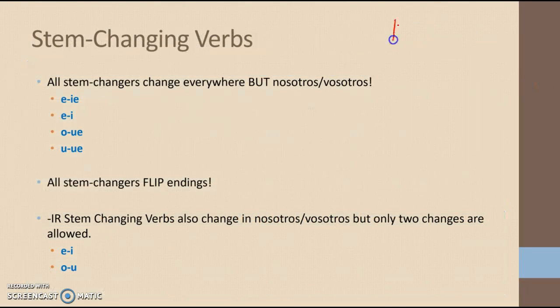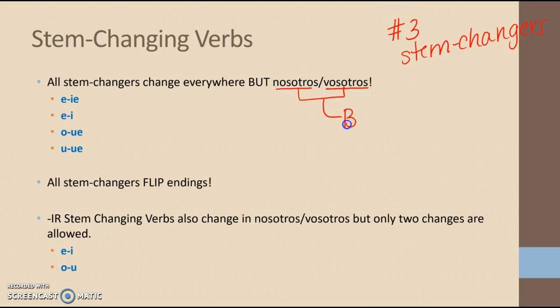Okay, stem changers are where the subjunctive gets a little bit difficult. Stem changers have a lot of rules associated with them. We have to remember that in the present tense, most stem changers changed everywhere but nosotros and vosotros, and because of that, we called them boot verbs. Well, the same happens in the subjunctive.